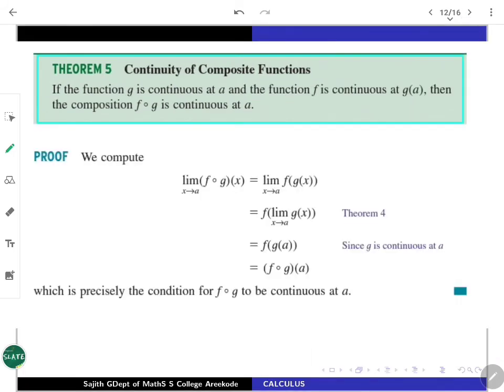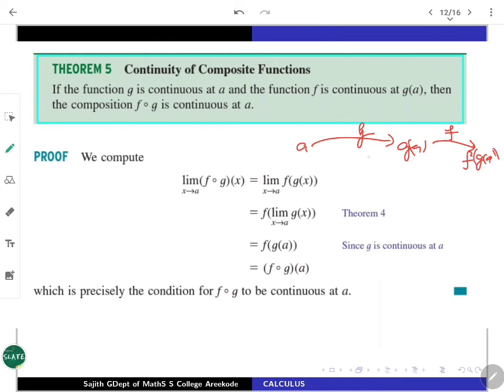So it goes along this. g is continuous at a, as we mentioned before. a is taken to g of a, and that is again taken by f. So we will be getting f of g of a as the evaluation.